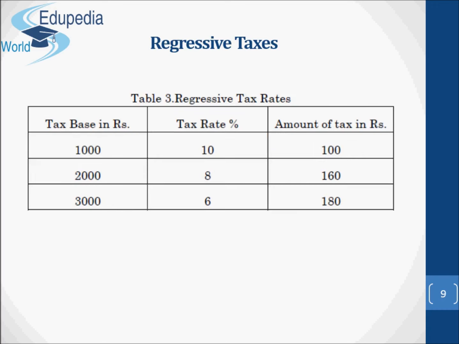As for regressive taxes, in regressive taxation, the higher the income of the taxpayer, the smaller is the proportion of income he contributes to the government in the form of taxes. That is, in the regressive taxation, the rate of tax declines as income increases. This type of taxation is against the objective of welfare state in modern time.